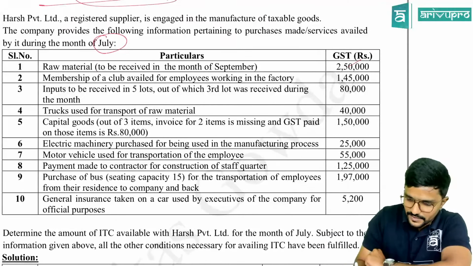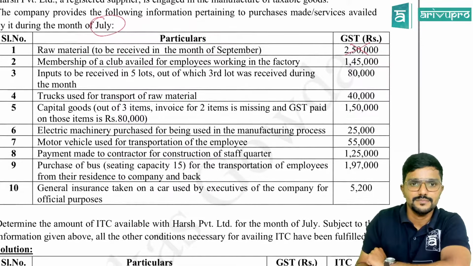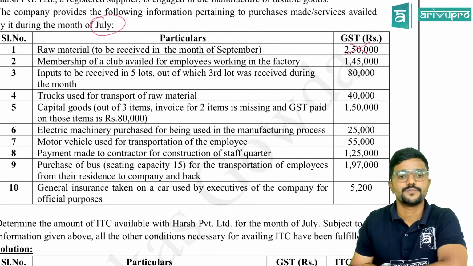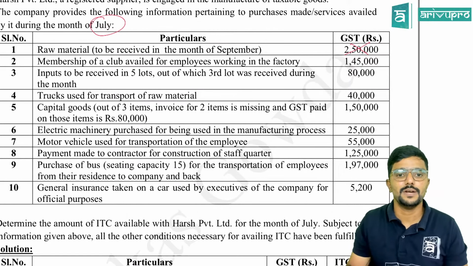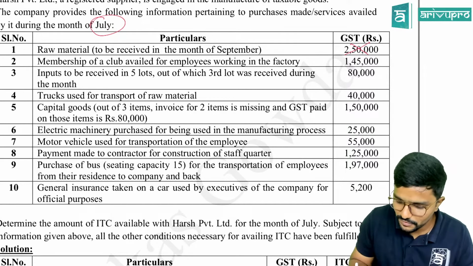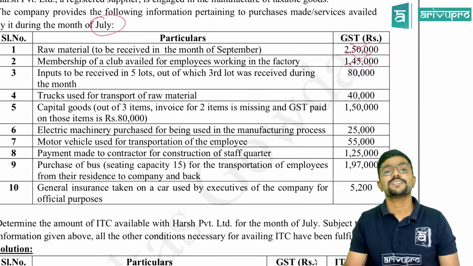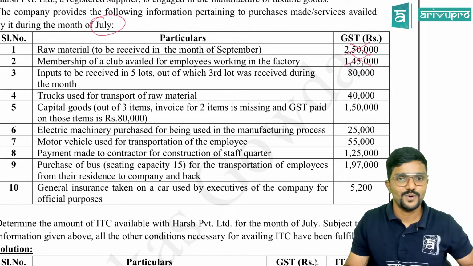No, sir. Sorry. Credit cannot be claimed, as per section 16(2) proviso. Membership of a club availed for employees working in a factory: no, credit cannot be claimed, as per section 17(5). Okay.